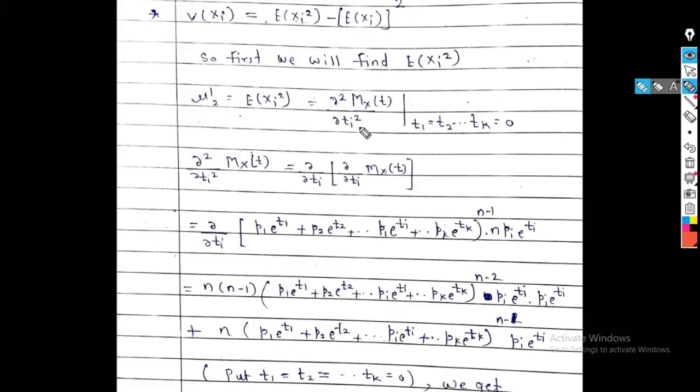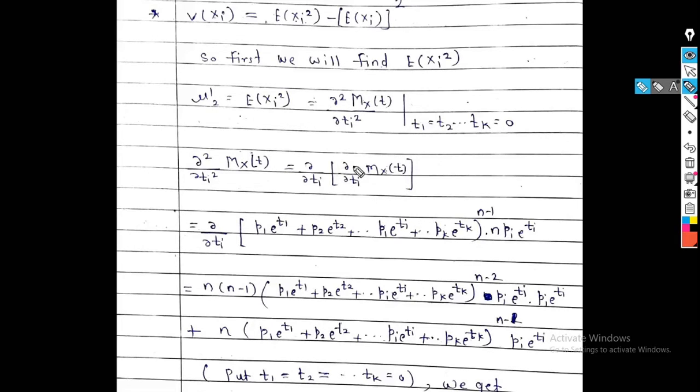So mu dash 2 is equal to expectation of xi square is equal to what? Del 2 upon del ti square of Mx(t), that is the double derivative of Mx(t) at the point t1, t2, tk equal to 0. So del 2 upon del ti square of Mx(t) is written as del upon del ti into del upon del ti of Mx(t). We have already taken this derivative in solving expectation of xi.